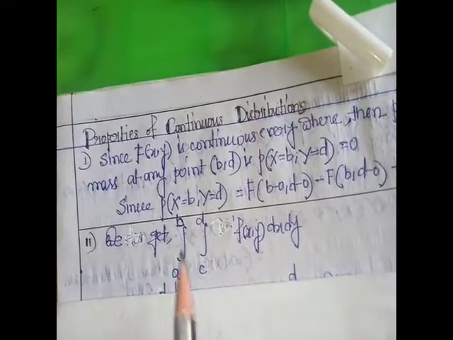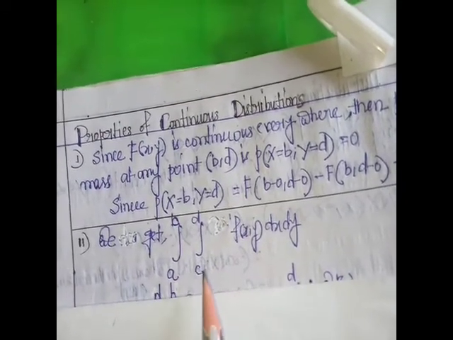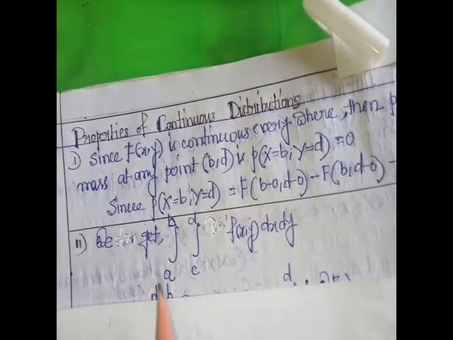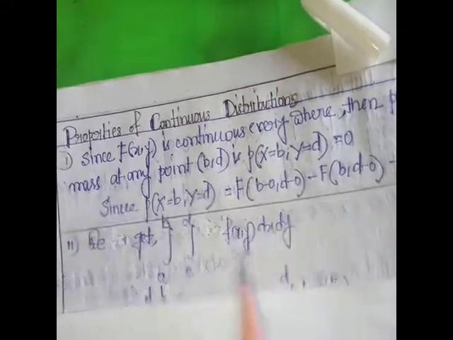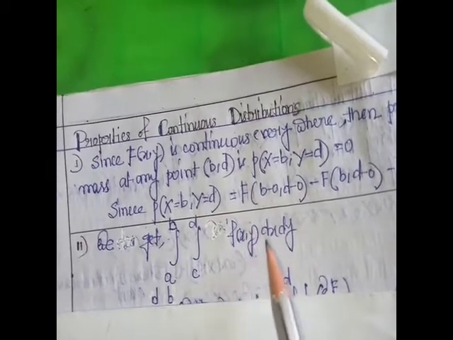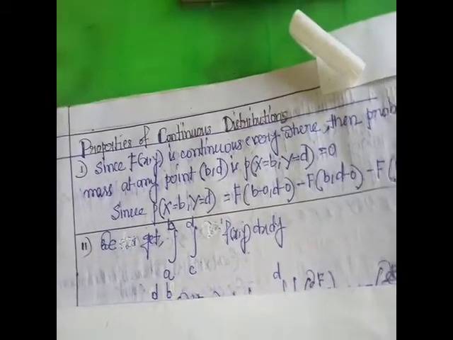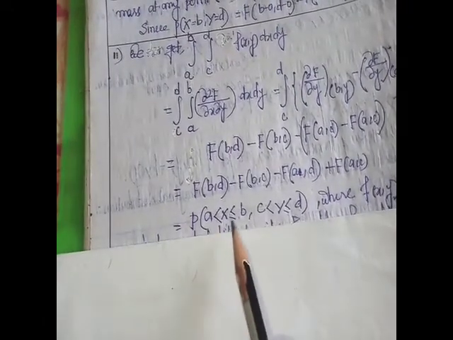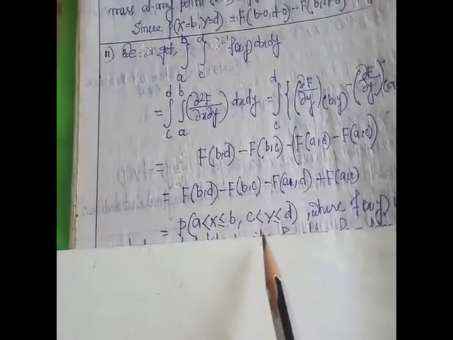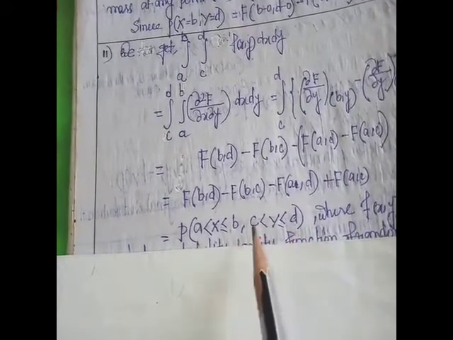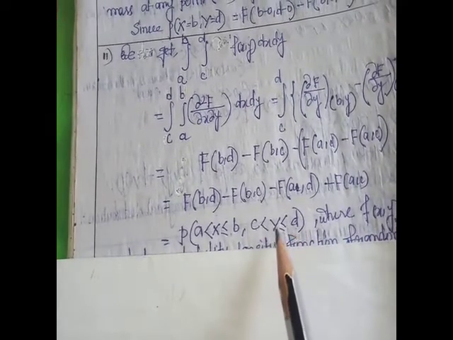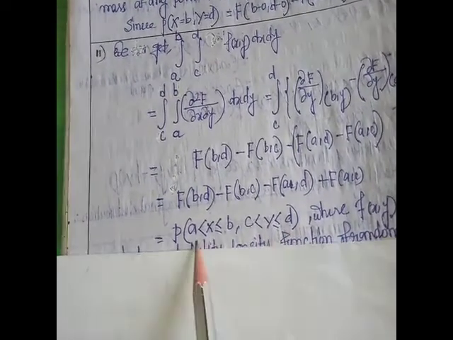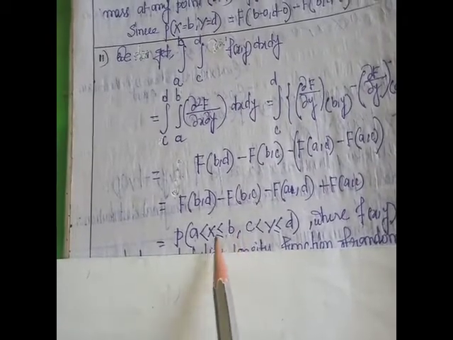Second property: the double integration, integration a to b and integration c to d, of small f of x,y dx dy is equal to the probability of a less than X less than or equal to b, comma c less than Y less than or equal to d. This is the lower limit and upper limit of dy, and this is the lower limit and upper limit of dx.